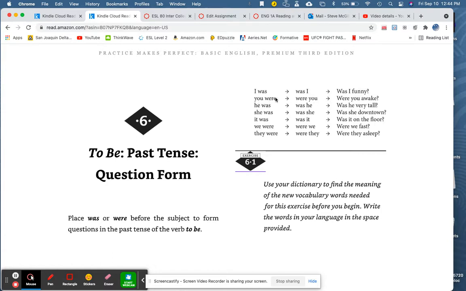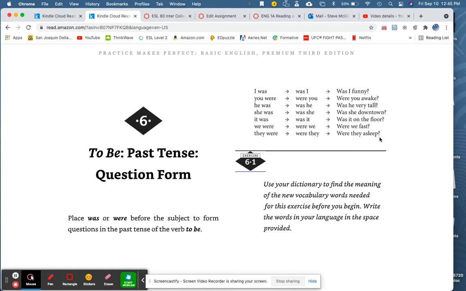You were awake. Let's take the to be verb, were. Were you awake? He was tall. Was he tall? She was downtown. Was she downtown? It was on the floor. Was it on the floor? We were fast. Were we fast? They were asleep. Were they asleep?